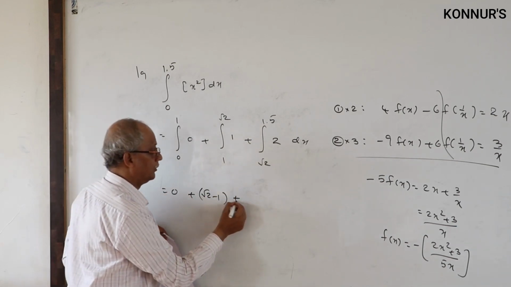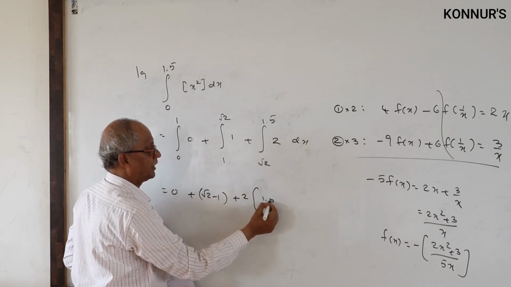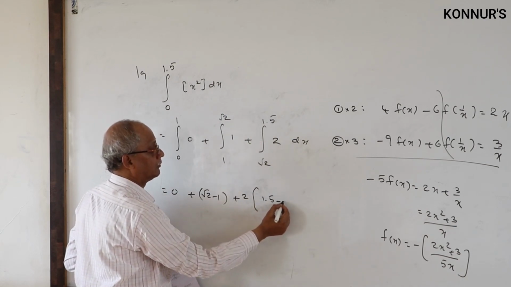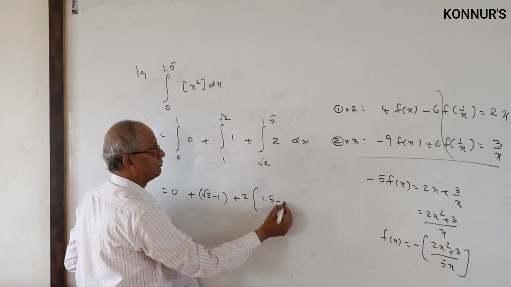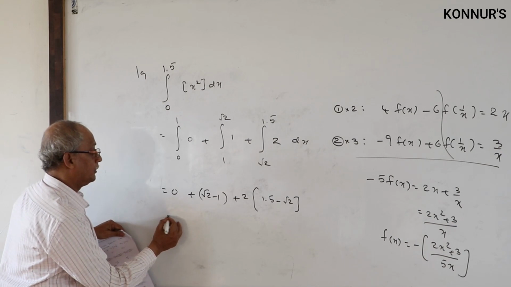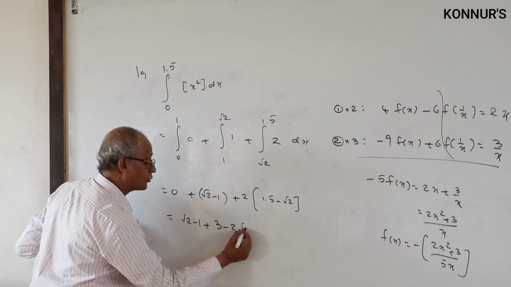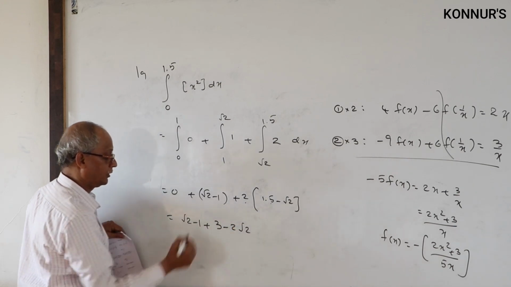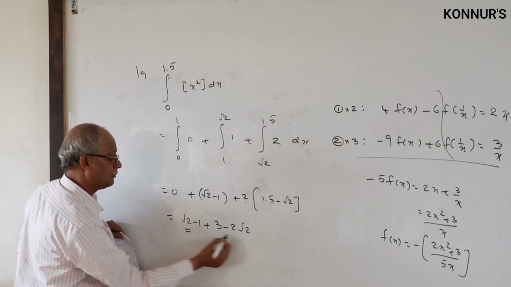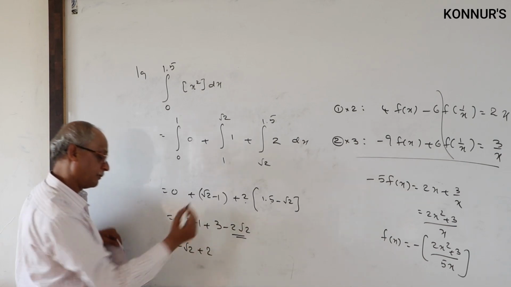Then here 2 times upper minus lower: 1.5 minus root 2. Then root 2 minus 1 plus 3 minus 2 root 2. 2 into 1.5 is 3. Then root 2 minus 2 root 2, minus root 2, 3 minus 1.